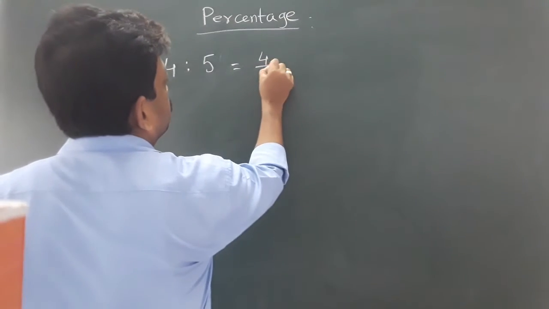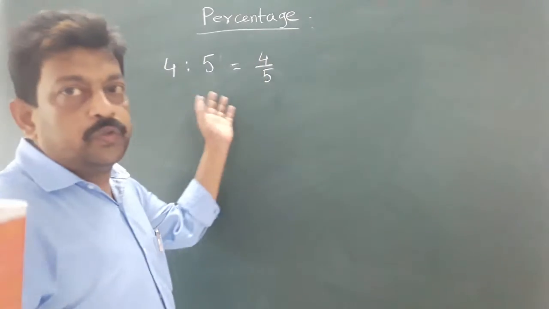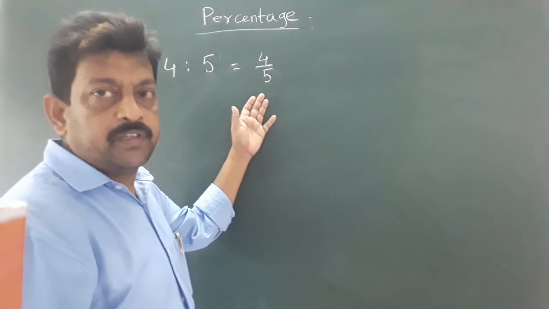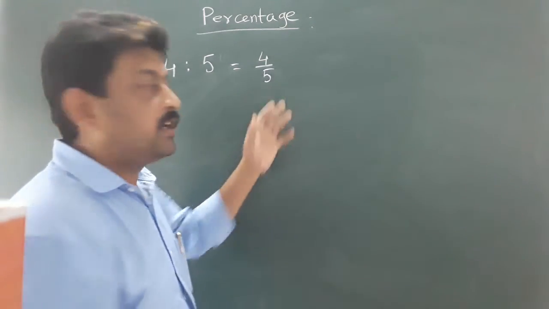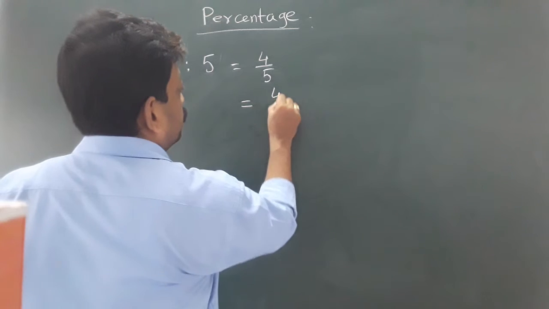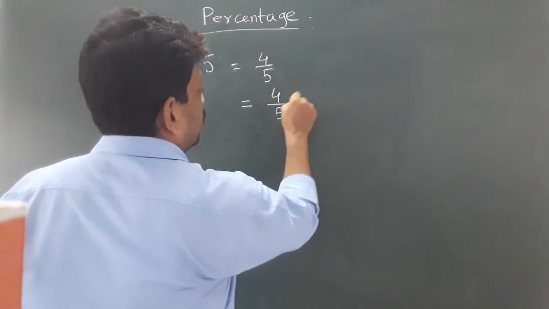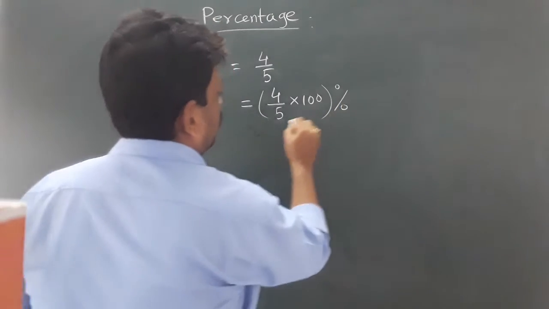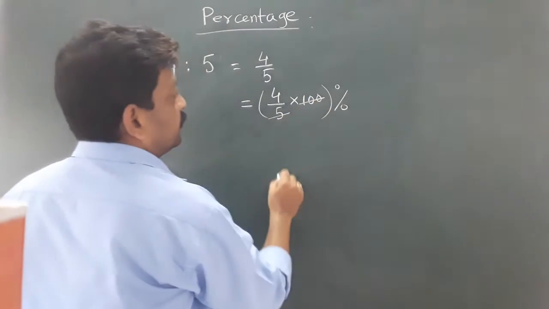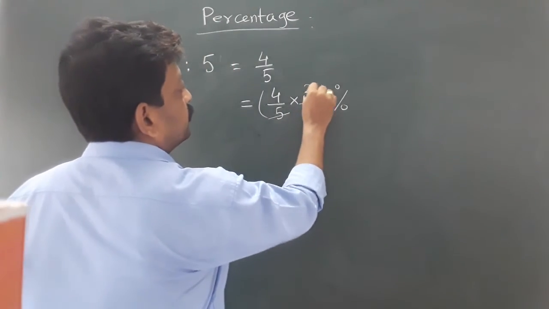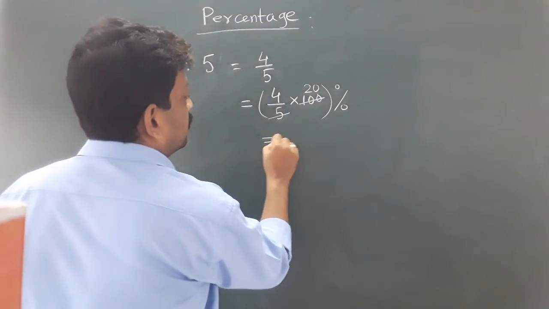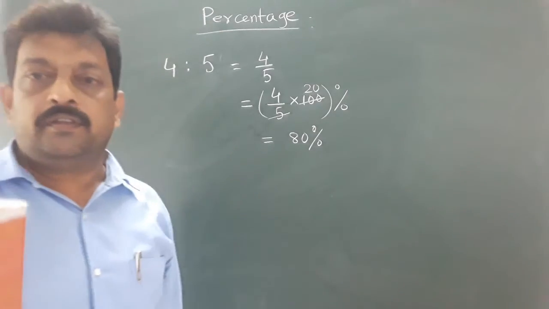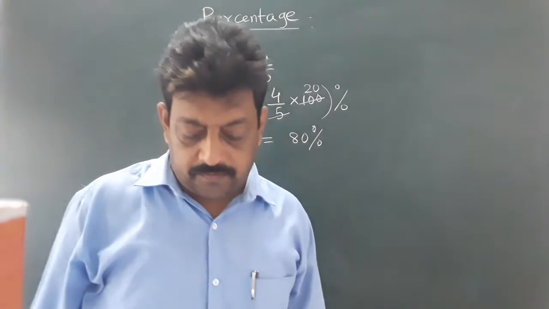The ratio is now a fraction, and we know how to convert a fraction into a percentage by multiplying with 100. So here 4 upon 5 multiplied with 100%. So go for cancelling. 5 goes into 100, 20 times. 4 twenties are 80. So it is 80%. That's the answer. Is it clear? Very good.